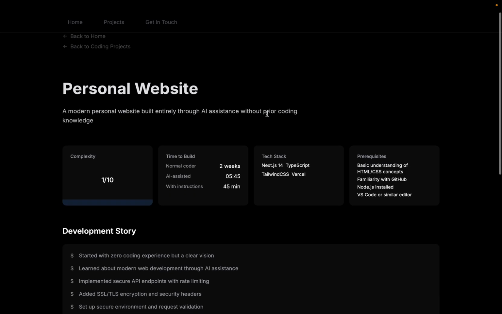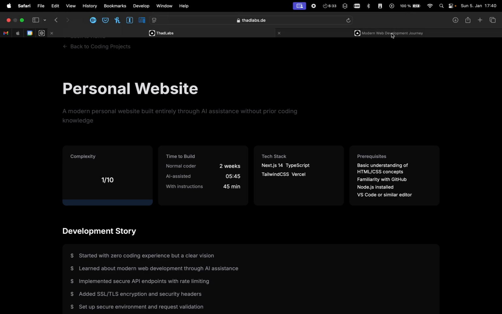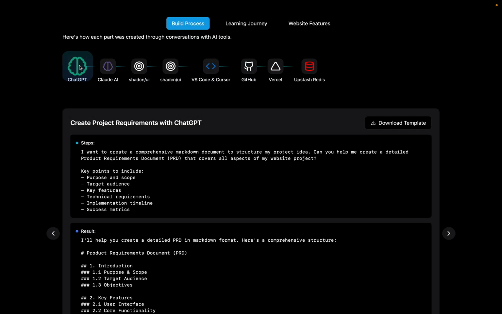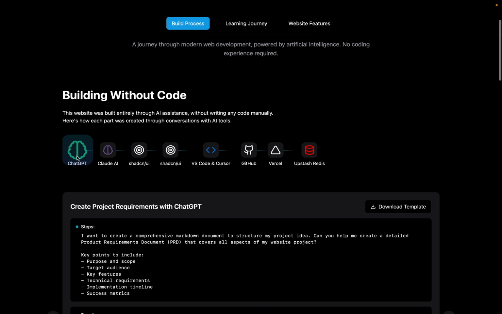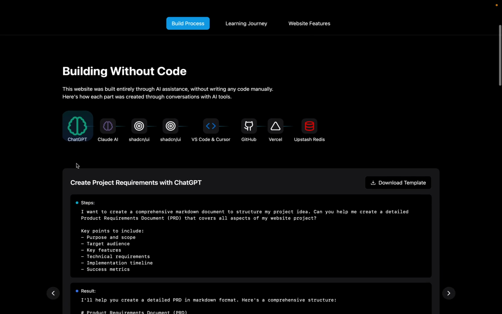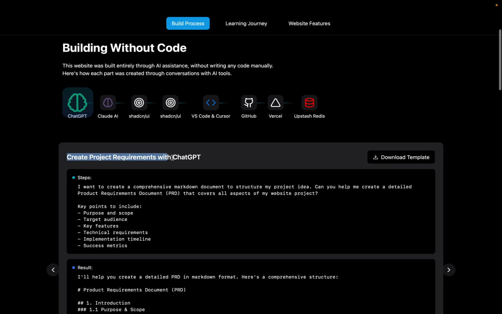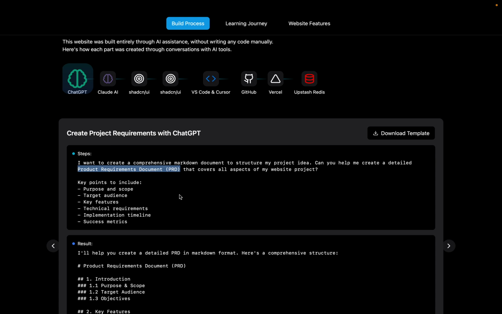So how are you going to actually build your own website? For this, I've built another website to show you. You're of course gonna start with ChatGPT. ChatGPT is used to create your project requirements document, or product requirements document. This product requirements document has some key points like the purpose, the target, and the key features of your website.